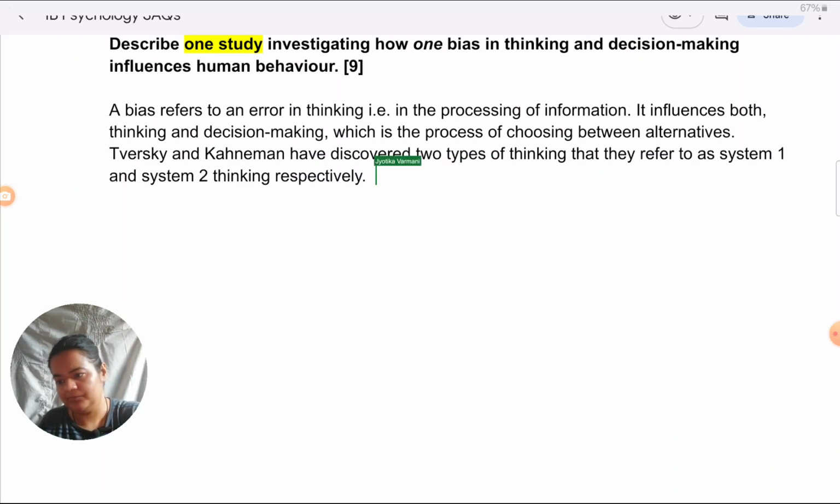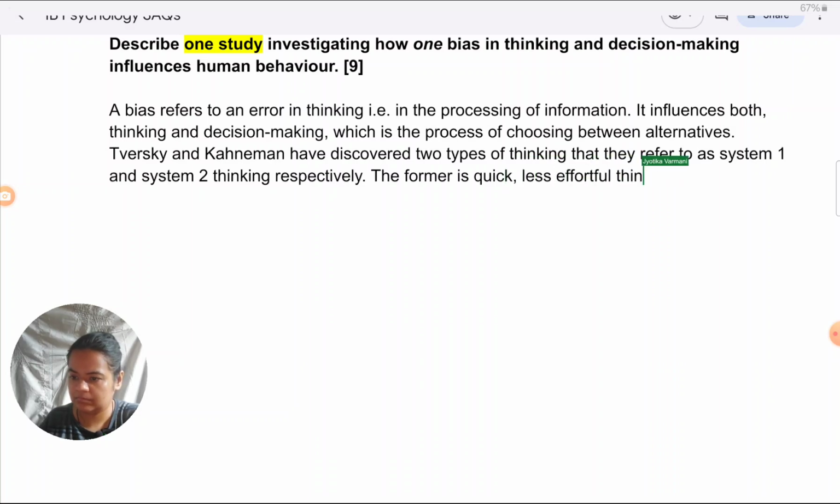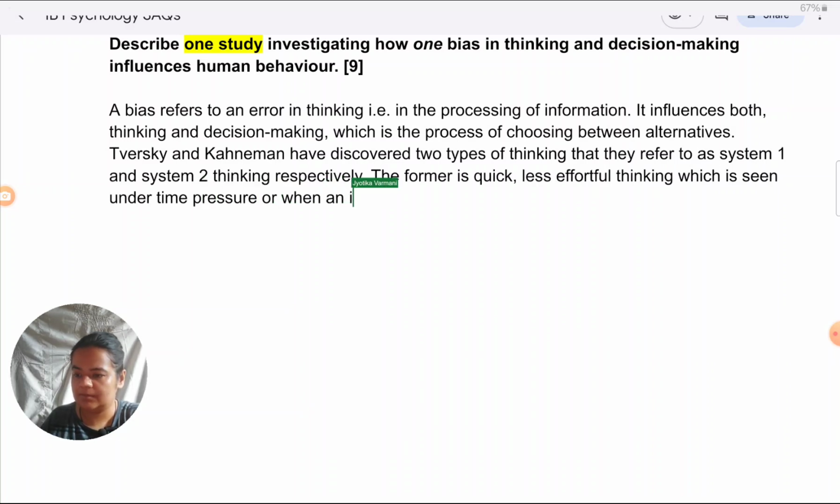The former is quick, less effortful thinking, which is seen under time pressure or when an individual wishes to save cognitive effort.